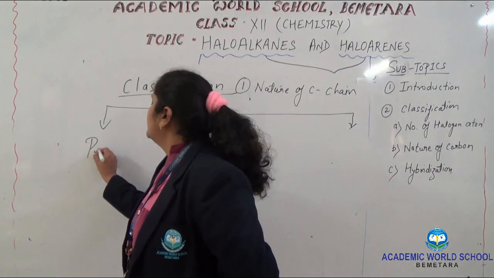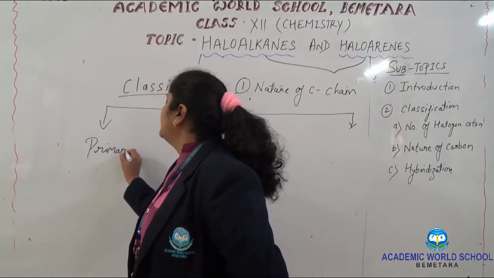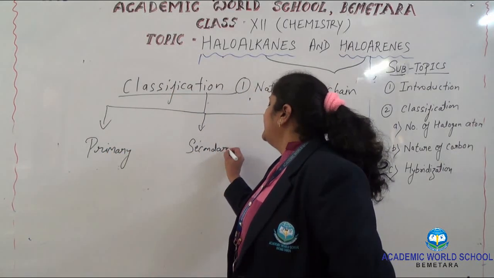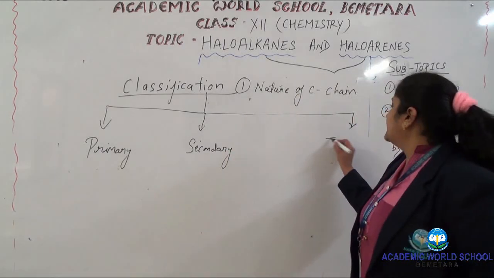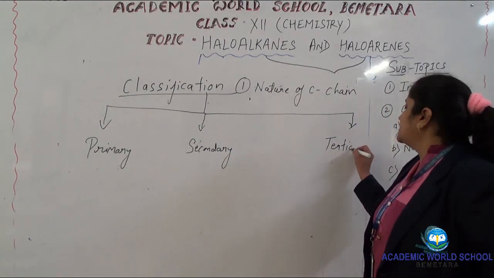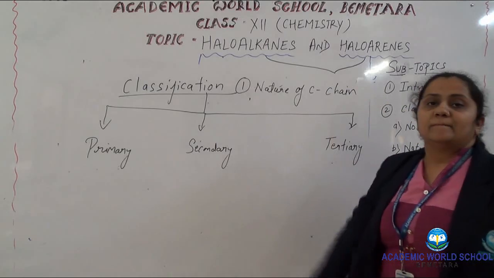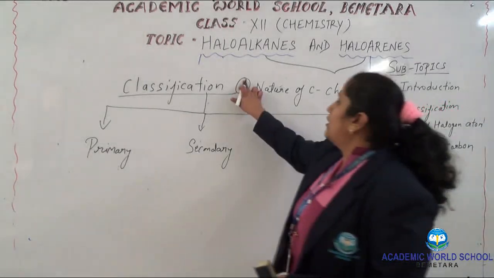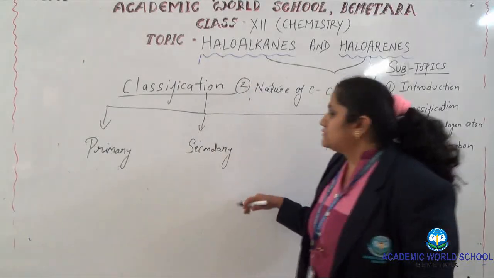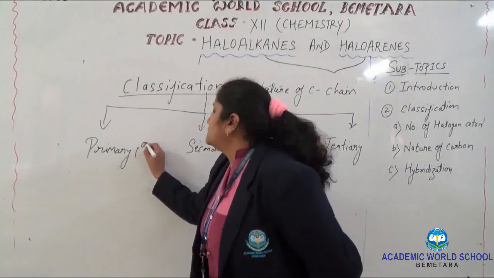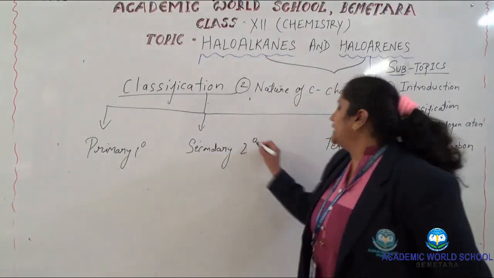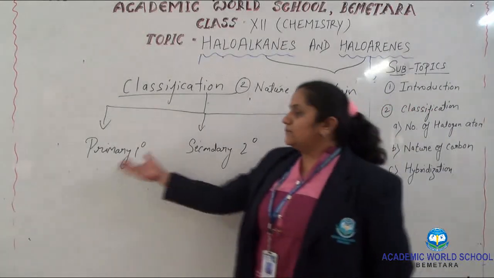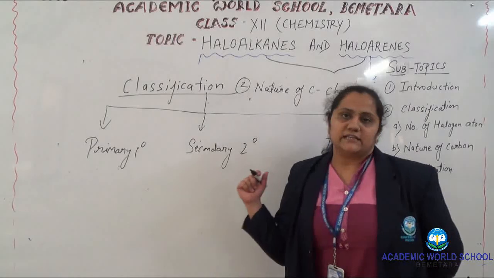First is primary, second is secondary, and third is tertiary. It is also referred to as 1 degree, 2 degree and 3 degree. So what do you mean by this primary, secondary and tertiary structure?